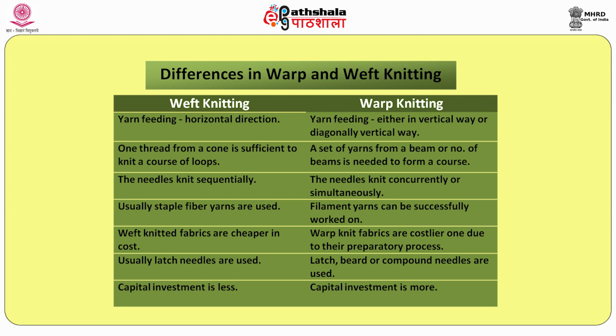And then, mostly for weft knitted fabrics we are using latch needles, but here all three types, latch needle, bearded needle and compound needle, can be used according to the type of machine. Next, apart from the needle, the investment cost is less. Why is the investment cost less? Because the supply package will be a cone, and no preparatory process is needed. But in the other case we need a preparatory process, so automatically the investment cost is high.